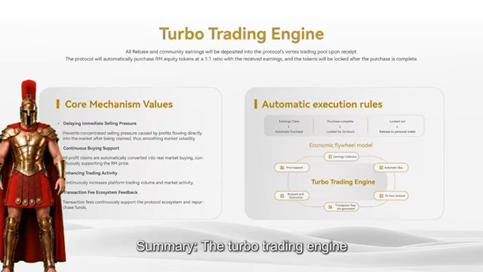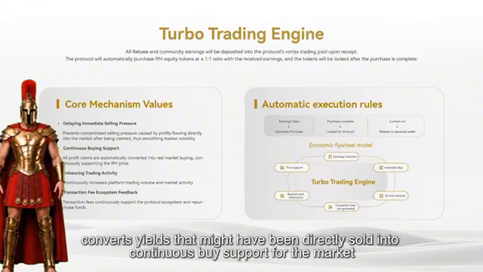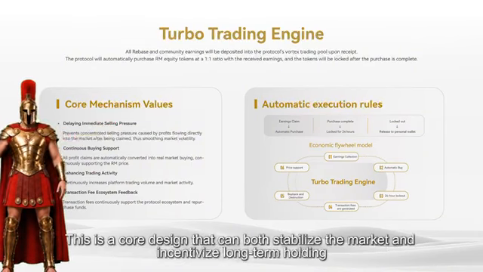Summary: the turbo trading engine, through the mechanism of yield claim, automatic RM purchase, and 24-hour lock release, converts yields that might have been directly sold into continuous buy support for the market, while generating fees to feed back the ecosystem. This is a core design that can both stabilize the market and incentivize long-term holding.